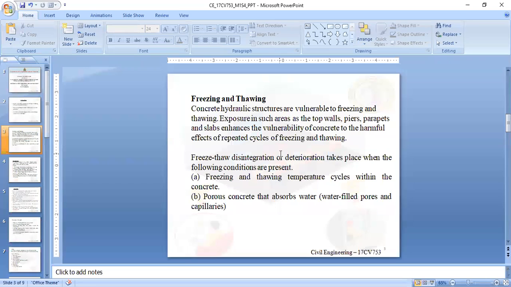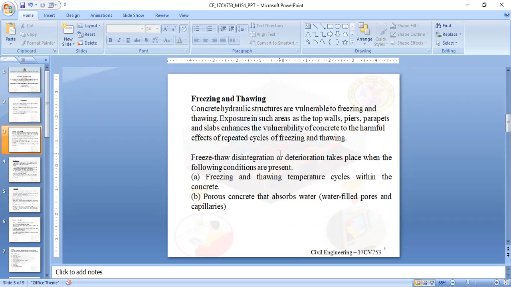So first, let us see freezing and thawing. In concrete theory, we have discussed the meaning of freezing and thawing, creep of concrete, and shrinkage of concrete. Now, once again, we are going to study freezing and thawing. We know concrete hydraulic structures are vulnerable to freezing and thawing. As the structures are exposed to the environment, the freezing and drying effects will be more, for example the tops of walls, piers, and parapets, which are all exposed. So these types of structures will undergo repeated freezing and thawing.